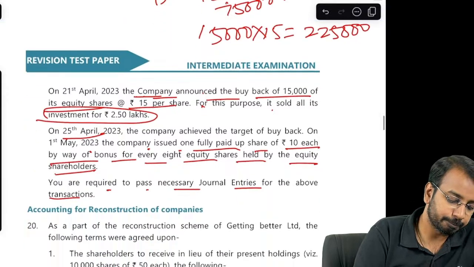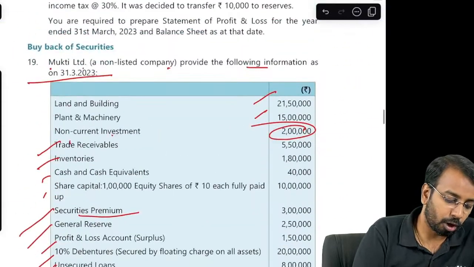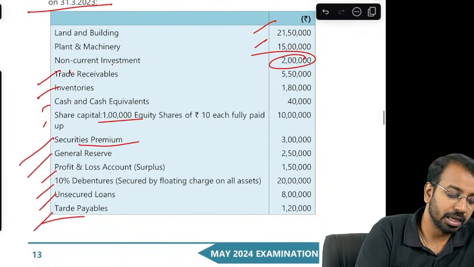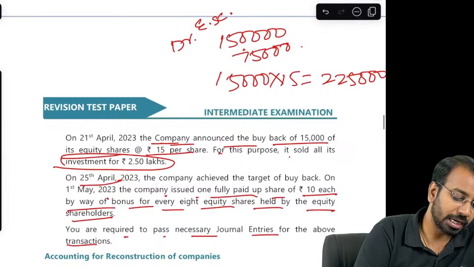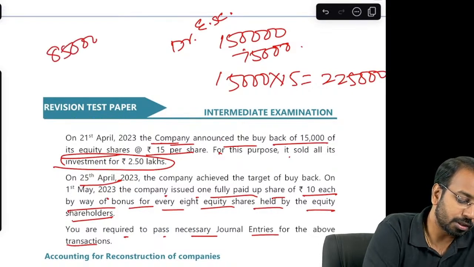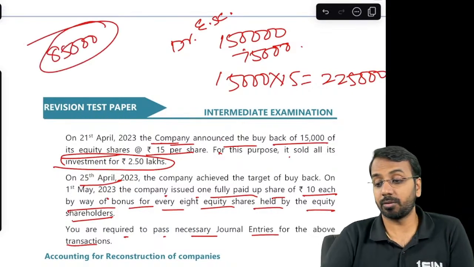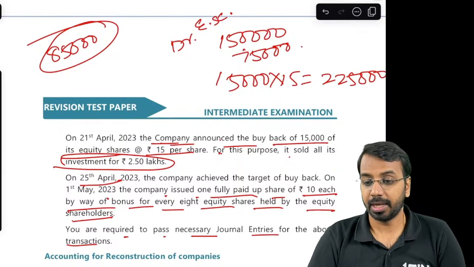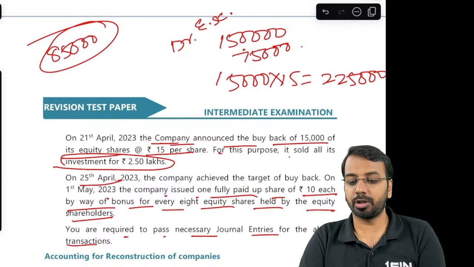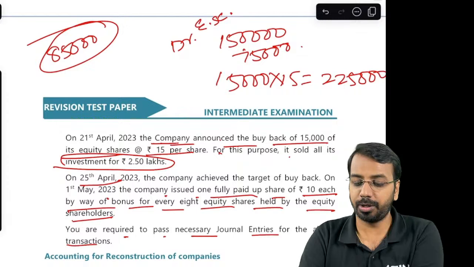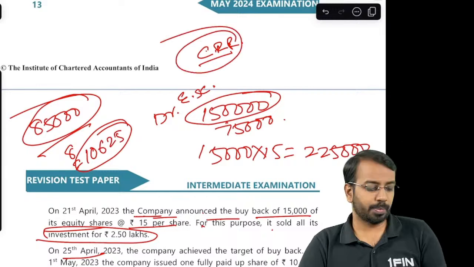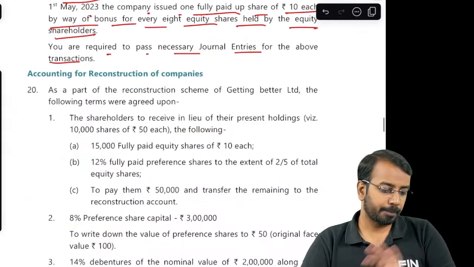Okay. Then after you have bought back, what happens? Share capital is 1 lakh equity shares, 15,000 is bought back, so you are left with how much? 85,000 shares. On these 85,000 shares, you are issuing a bonus share. Now, when you're issuing a bonus share on that, how much should be issued? 85,000 divided by 8. You can use the CRR and you can issue the bonus share. So simple, you can directly do it.